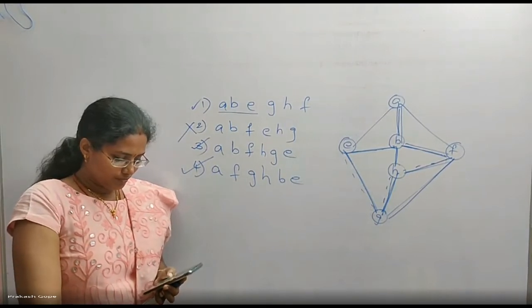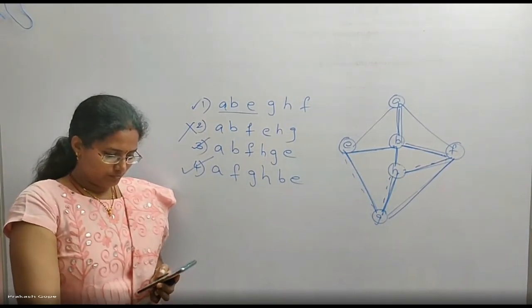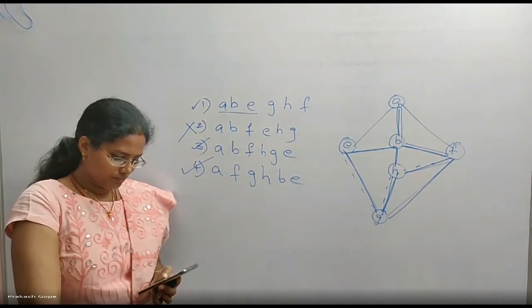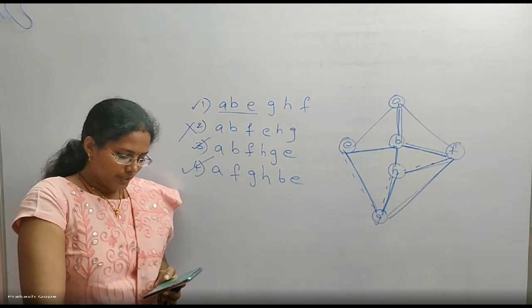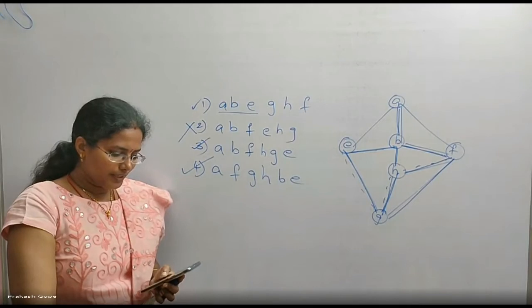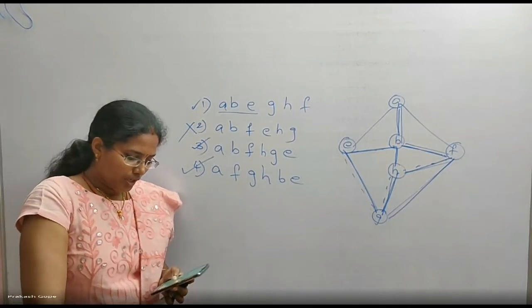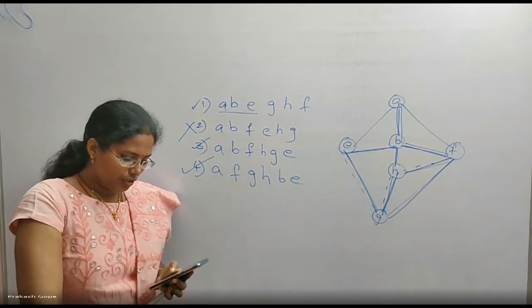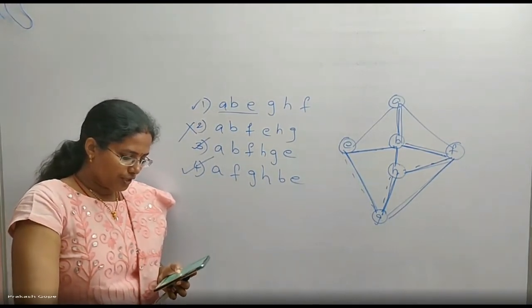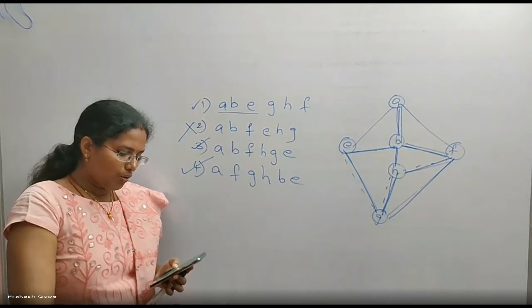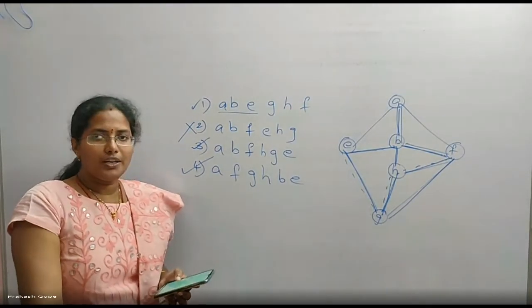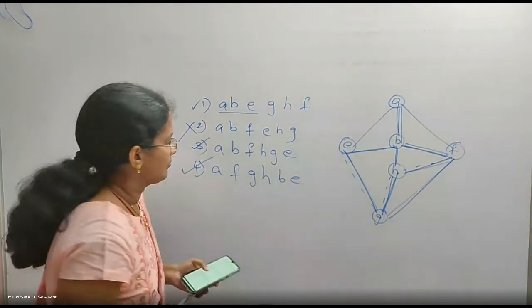Second question. Consider the following sequence of nodes for the undirected graph given below. A depth first search is started at node A. The nodes are listed in the order they are first visited. Which of the above is a possible output? Again the same question. Which of the following are depth first traversals is the question.